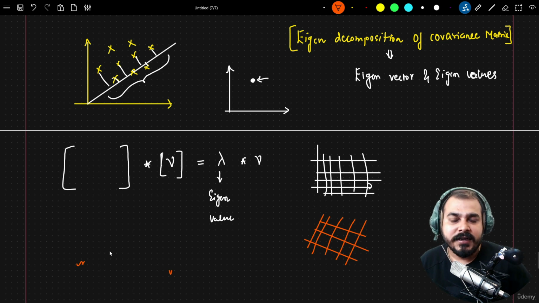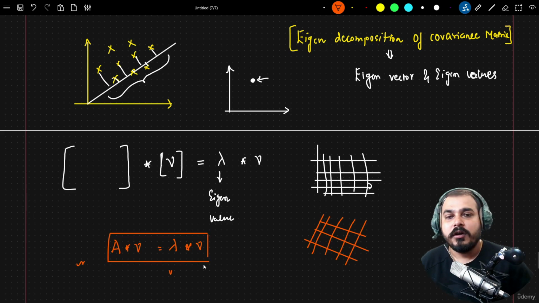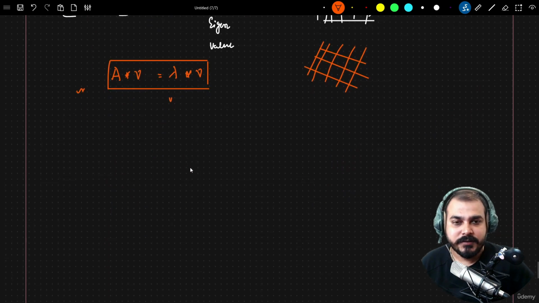So always understand, in order to compute the eigenvalues and eigenvectors, what we do is, let's say A is my matrix. If I apply this matrix on top of this specific vector, like if I apply the linear transformation on top of this specific vector, then I will get lambda, which is my eigenvalue, along with that same vector. So this is the equation that I will specifically use in order to find eigenvalues and eigenvectors, okay?